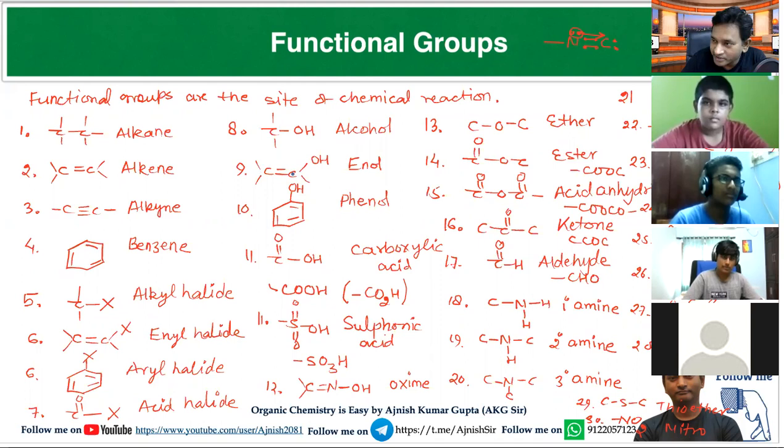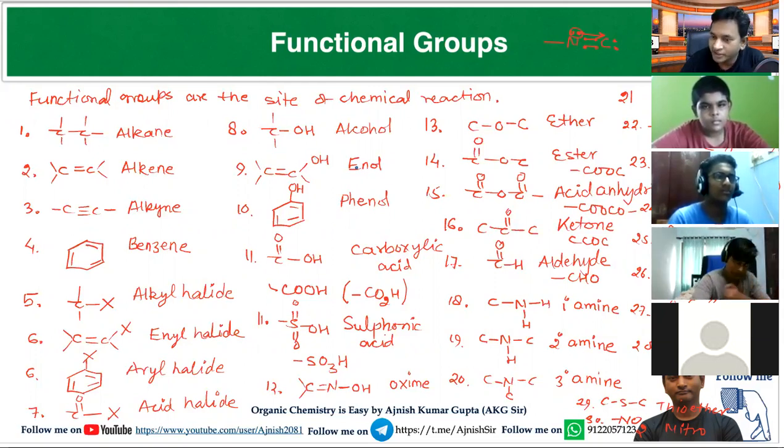When a carbon-carbon double bond is attached with OH, it is called enol. When benzene is attached with OH, it is called phenol. When CO is attached with OH, it is called carboxylic acid. When SO2 is attached with OH, it is called sulfonic acid. When C double bond N is attached with OH, it is called oxime. So these are the attachments of oxygen in the form of OH. You must know the difference.